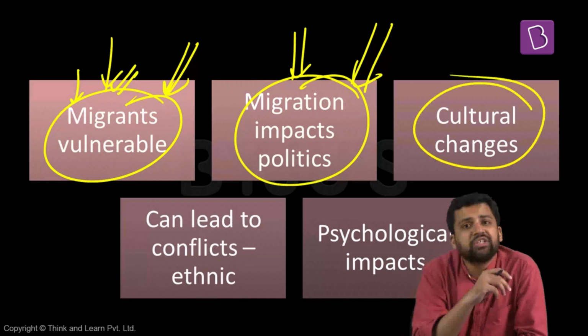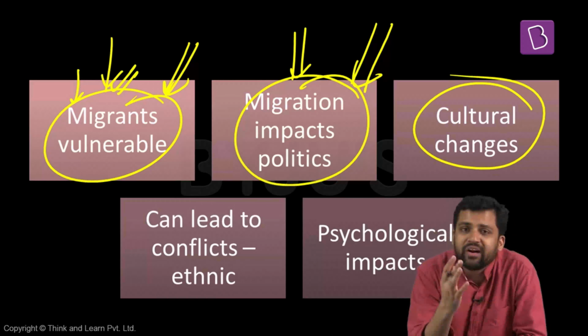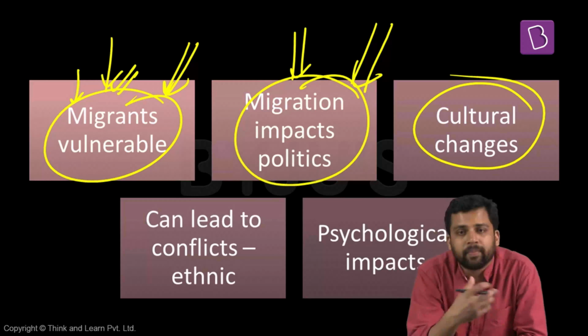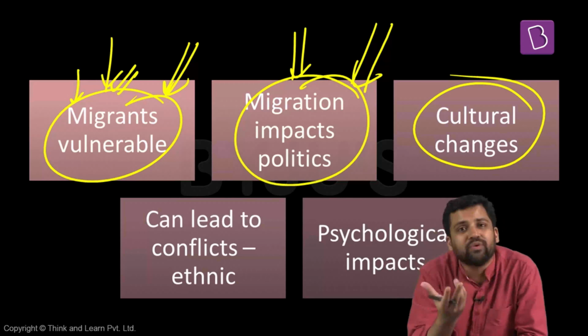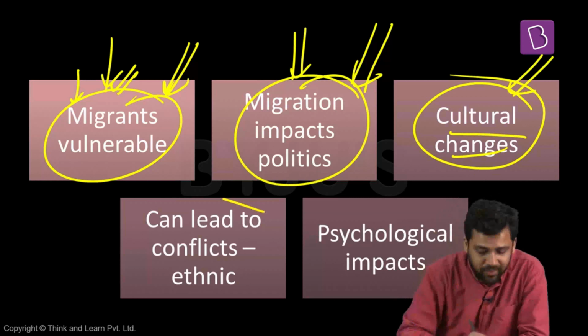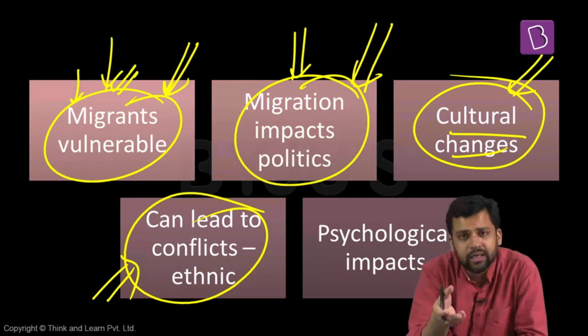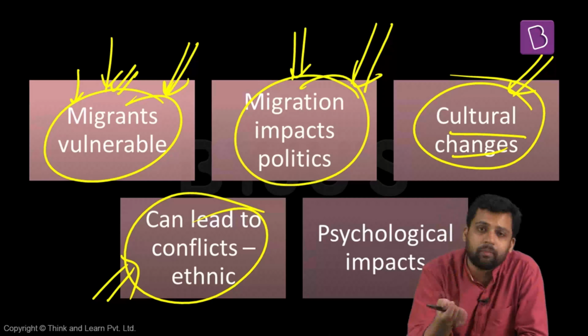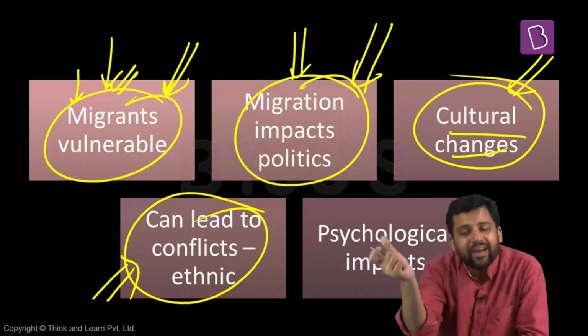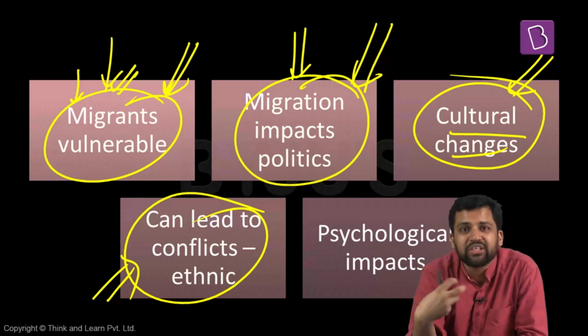Also, migration can lead to cultural changes. You might have observed in the metropolitan cities how people from different regions of India are staying together. Since they are all staying together, there is interaction between people from different regions. It leads to the creation of a composite culture. Cultural changes take place. Sometimes migration can lead to ethnic conflicts. We have seen that: fights between Marathis and people from UP and Bihar in Bombay, fights between people from Maharashtra and those from South India in Bombay in the 1960s, and fights between people of Assam and people of Bihar in Assam. So those kinds of clashes on ethnic grounds we have seen.